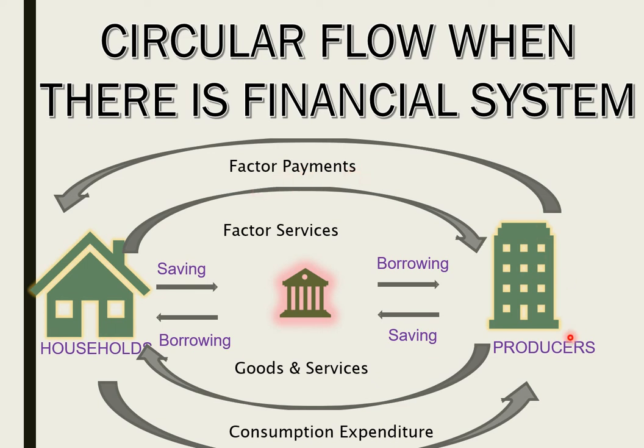A certain amount of money by producers will be saved using the banking and financial system, and that money can always be borrowed by the households for carrying out different kinds of activities like, say, purchase of assets, purchase of land, house, etc. So this kind of transactions take place in a form of circular motion in a closed economy where there are basically two sectors, that is households and producers, but we have the component of financial system as well in this case.